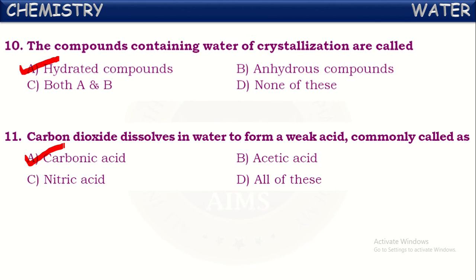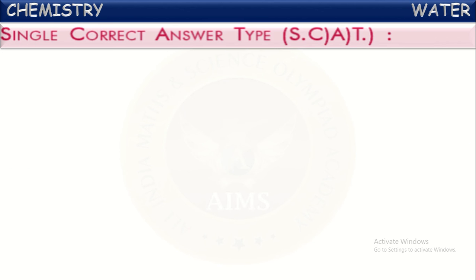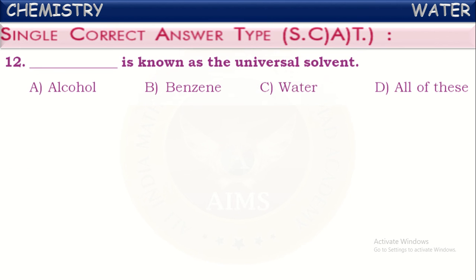Okay, next one. Now let us see the single correct answer type questions. So the first one among those, dash is known as the universal solvent. Yes, which is called the universal solvent? Yes, it is water. Why is it called so?